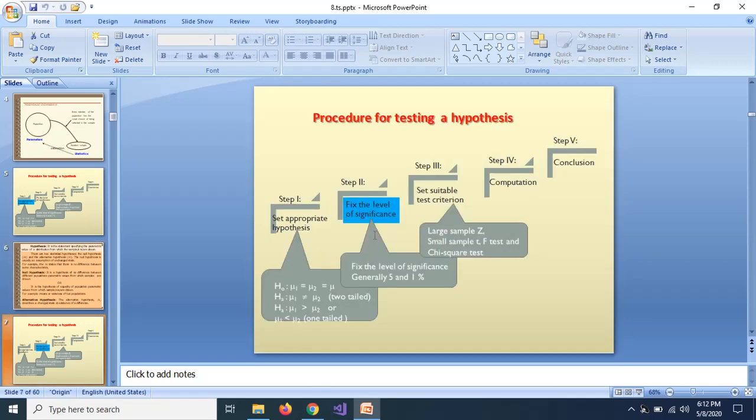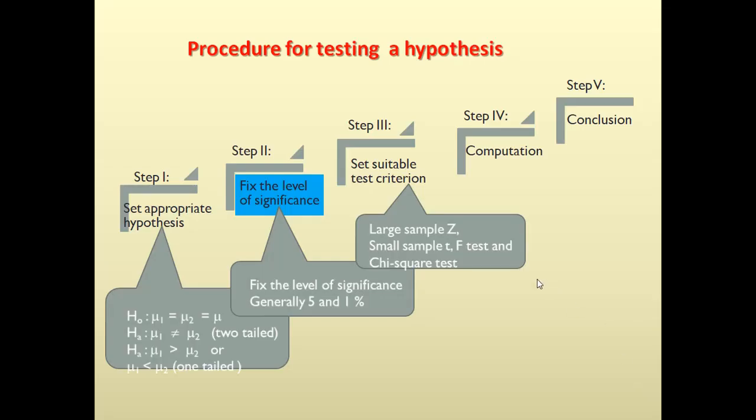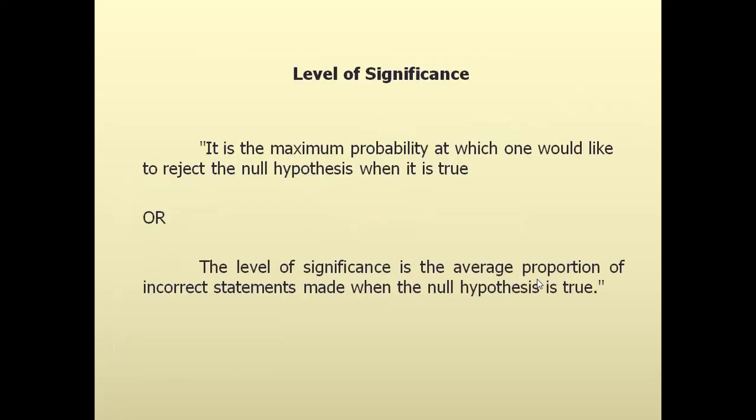Now the second step which has to be followed is the level of significance. Generally we fix 5% and 1% level of significance. So let us try to understand what we mean by level of significance.